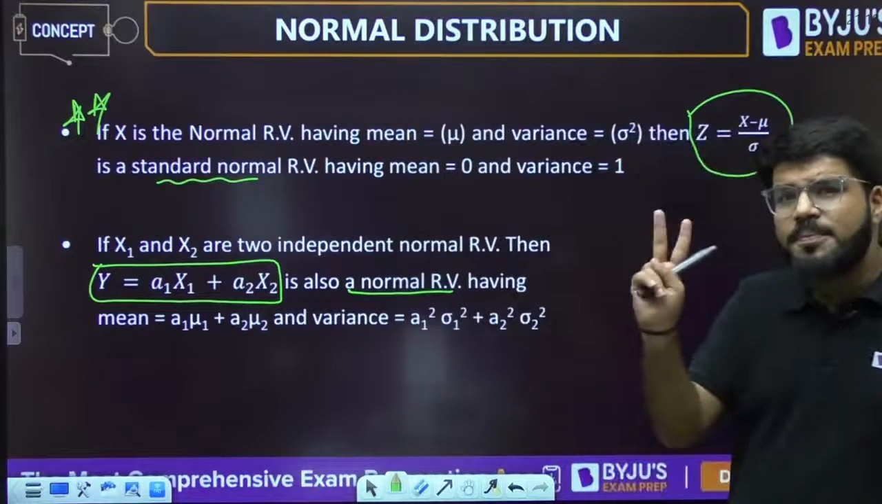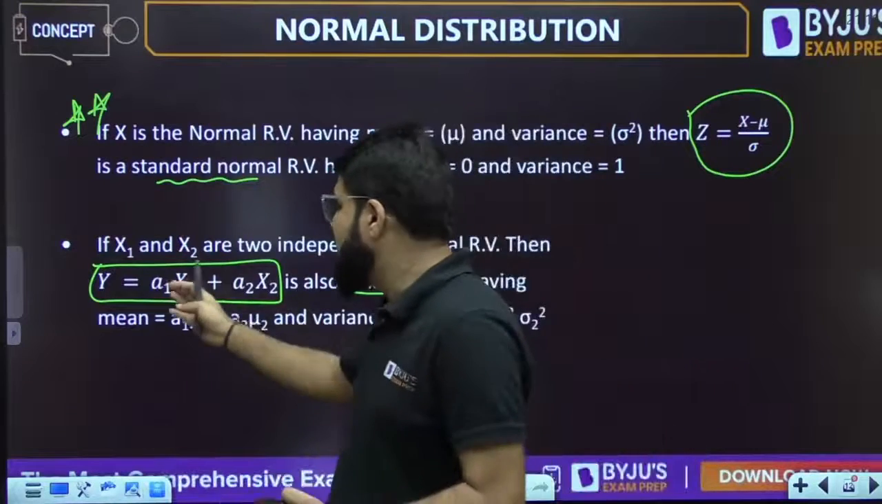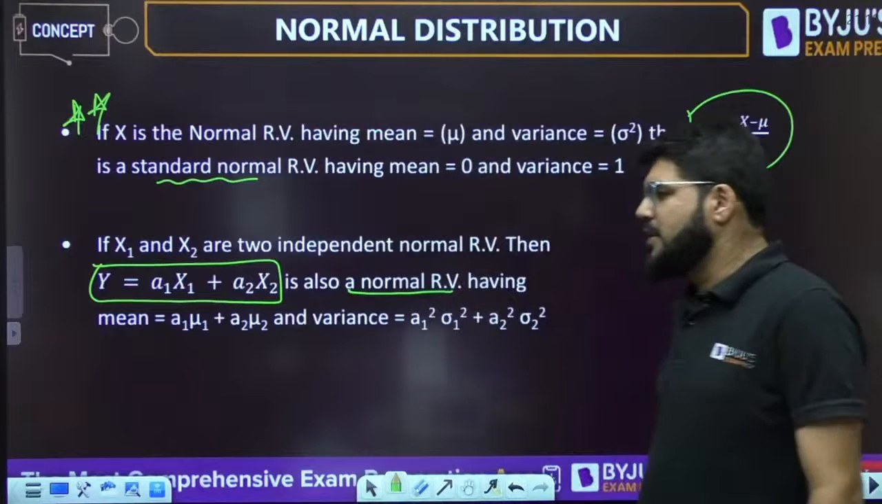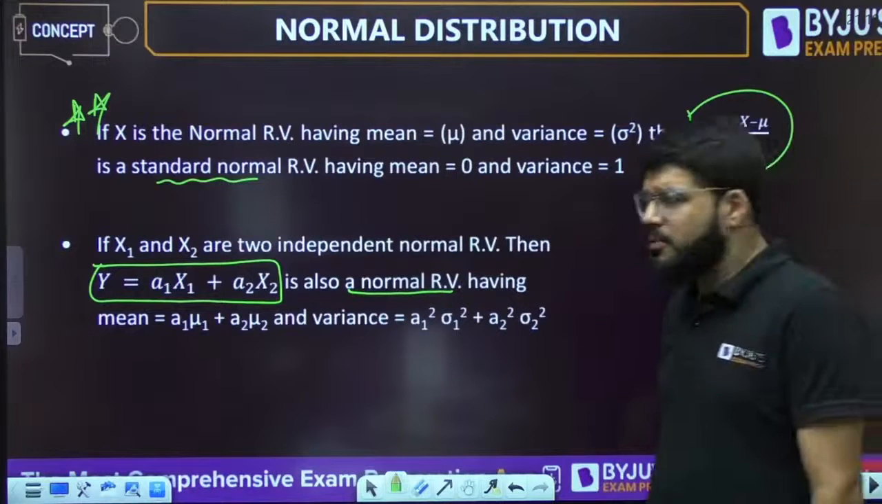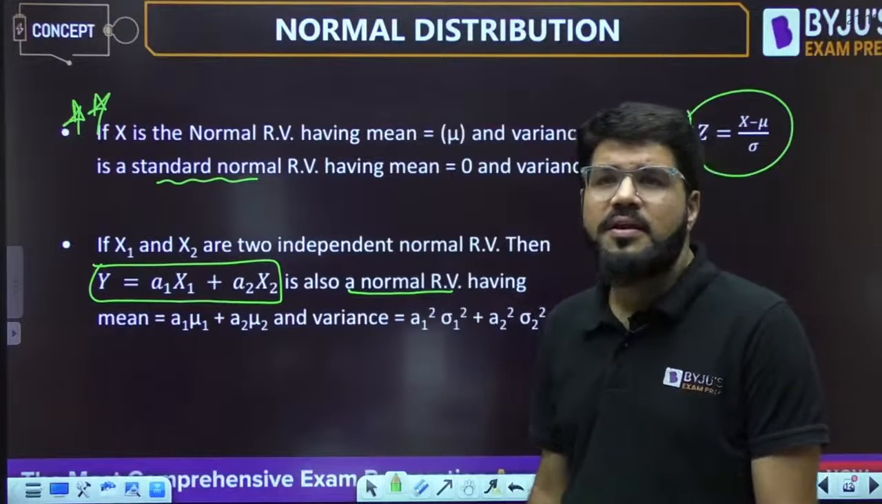So if you have two independent normal random variables, when you add them or subtract them, when you make any combination like a1 x1 plus a2 x2, that will also be a normal random variable, with the given mean and variance.